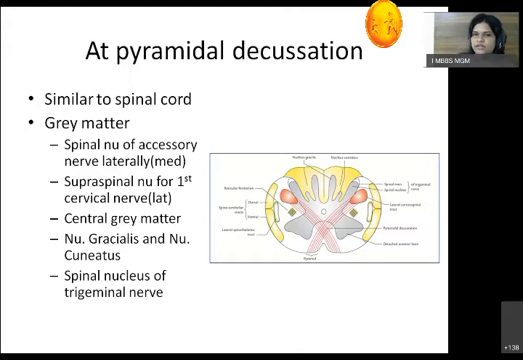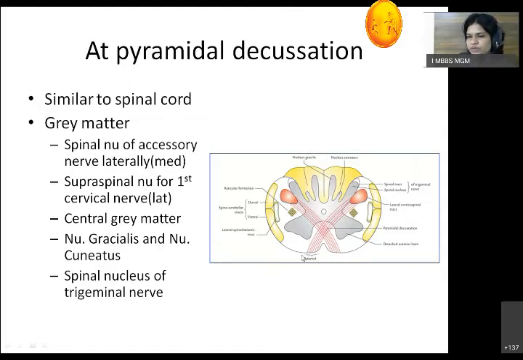You have learned this tract in the spinal cord, so you know that it is divided into two parts: lateral corticospinal and anterior corticospinal. Now, the lateral corticospinal tract is the crossed tract. So here, the fibers which are coming from upward have crossed to the opposite side in the lateral column. That's why it is called the lateral corticospinal tract. So from one side, it is going to the opposite side. The same happens with the other side. So they are going to cross.